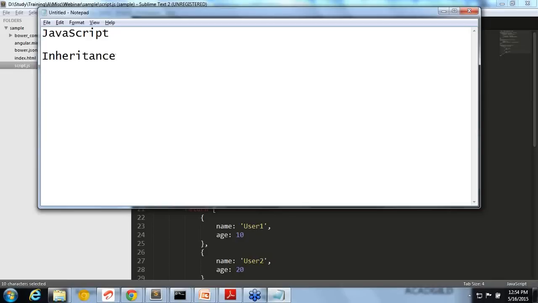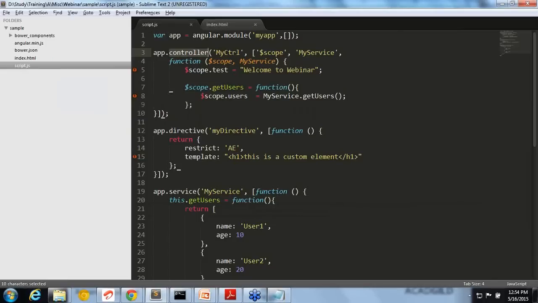Inheritance and all, how do you do, and all the latest functionalities in the arrays, filter, map, all this. So basically, if you are clear on this, closure is very important. These are all the advanced concepts of JavaScript. This is pure JavaScript I'm talking about. If you are clear on pure JavaScript, then understanding Angular is nothing more than normal.